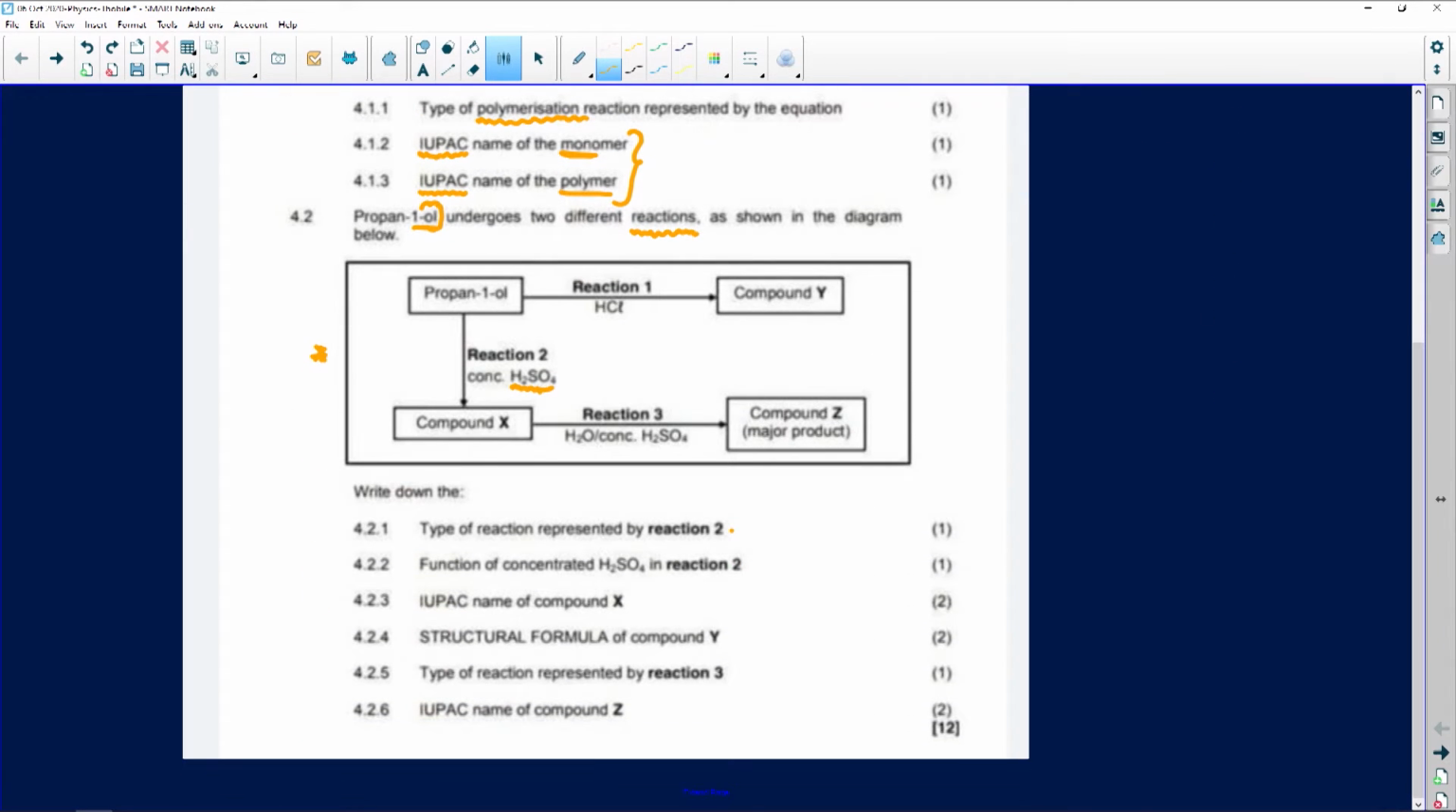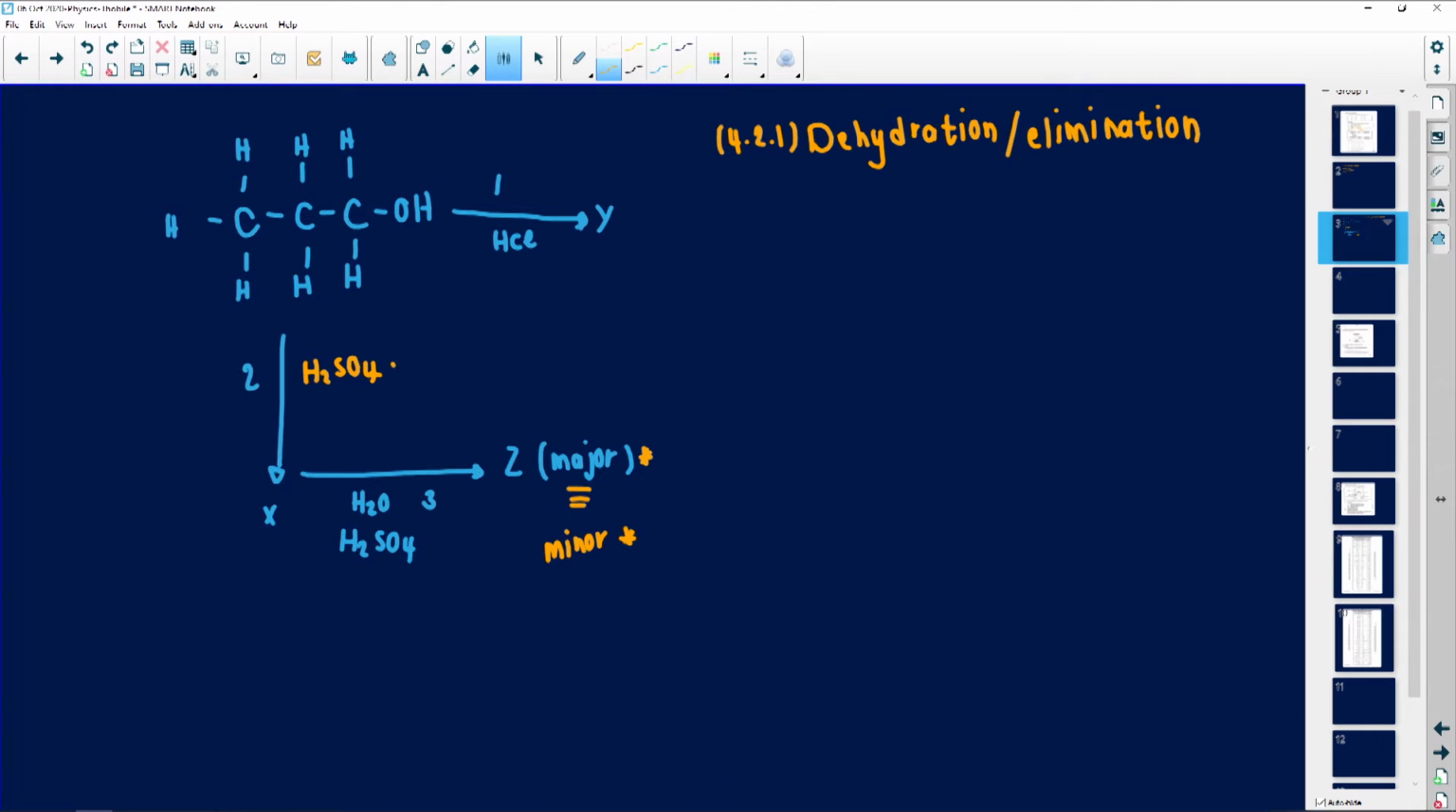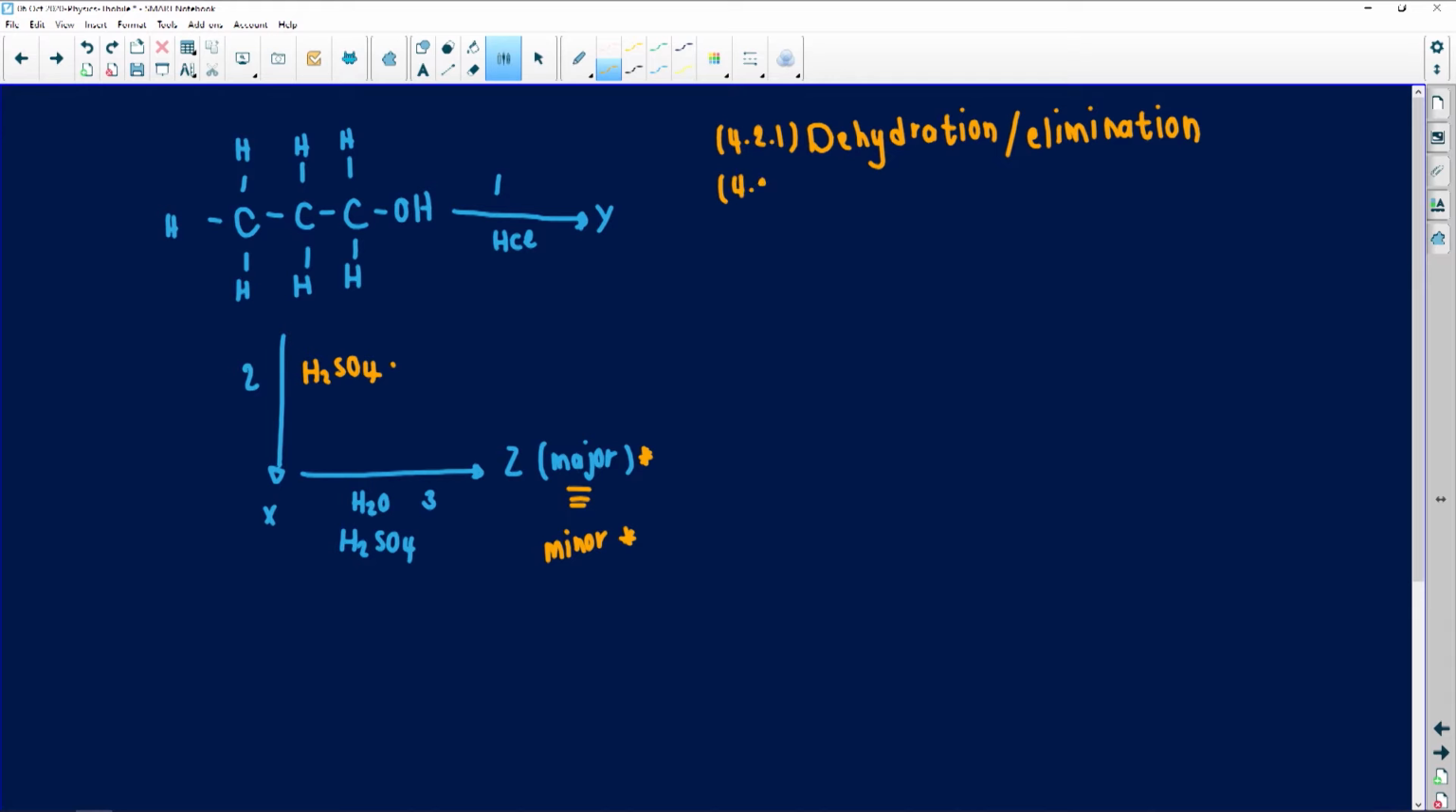The next question says, what is the function of the concentrated sulfuric acid in reaction 2? Now, we already said it. It is a dehydrating agent. This is 4.2.1. I'm going to give you various answers. I know that it's only 1 mark, but it acts as a catalyst. That's the first one. Now let's talk about catalysts a little bit. You must also know the definition of a catalyst, especially when we are doing the industrial processes of fertilizers, ammonia, the contact process and all that stuff. You need to know the different catalysts that are used in the production of those fertilizers.